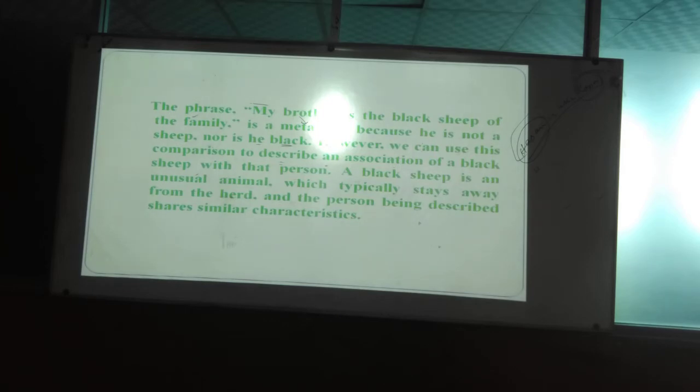Yet the black sheep is a symbol. You know that white is the symbol of peace and innocence. Black is what kind of symbol? It is already mentioned that a black sheep is an unusual animal, which typically stays away from the herd, and the person being described shares similar characteristics. Means what? Detached from the others. Yes. So when there is a gap, it means that animal may be what?